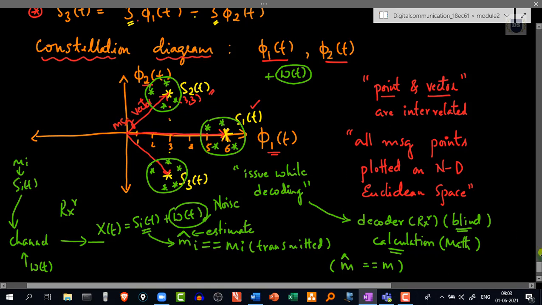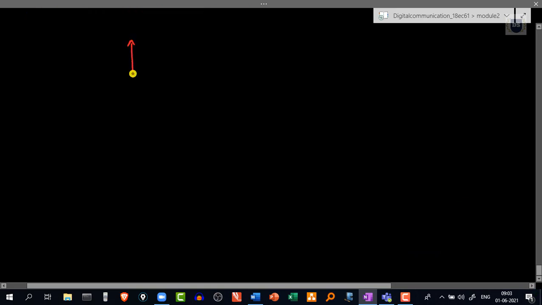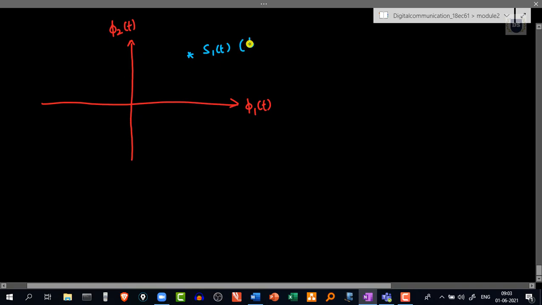Or let me make a new diagram for this. Let me draw a two-dimensional Euclidean space just for simplicity's sake. Let this be phi1 of t, and let this be phi2 of t, and let this point indicate s1 of t, where its point is given as some value for phi1 comma some value for phi2.